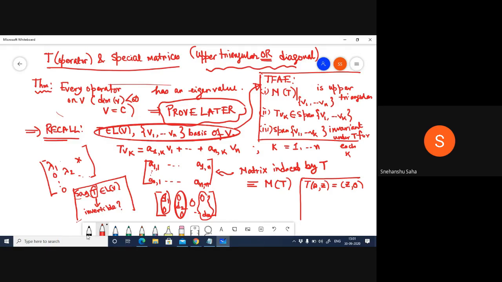And if not, then why? Just think about this. So I'll repeat my question. This is my linear operator, right? Will this give rise to an M of T which is diagonal?